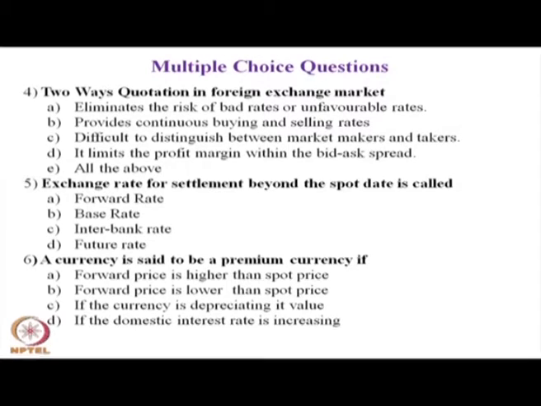Question number 5 for you is: exchange rate for settlement beyond the spot date is called. The choices are for you: A, forward rate. B, base rate. C, interbank rate. D, future rate. Mark the answer, keep it with you.